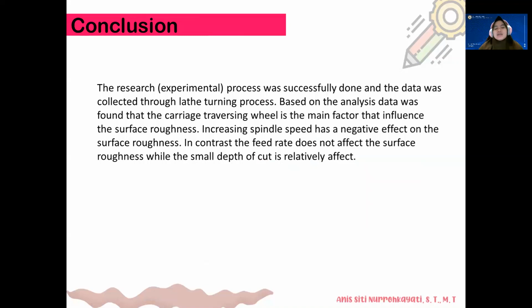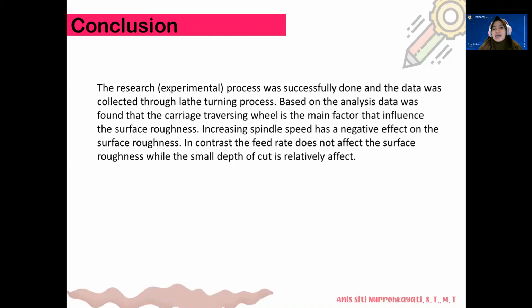The conclusion is the research or experimental process was successfully done, and the data was collected through the turning process. Based on the data analysis, we found that the carriage traversing wheel is the main factor that influences the surface roughness.